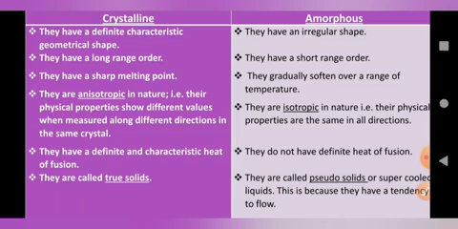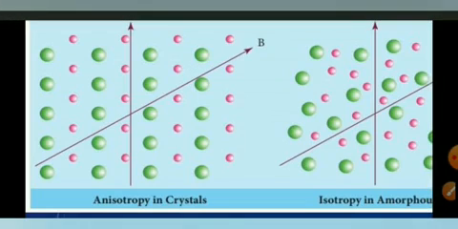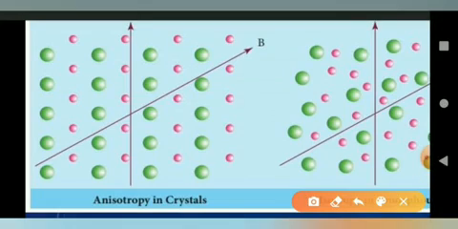Then how can we measure it? In this diagram it is clear that when we measure some physical properties, mainly refractive index and conductivity, of any crystalline solid, it gives different values in different directions. How and why? In a crystalline solid, particles are orderly arranged.